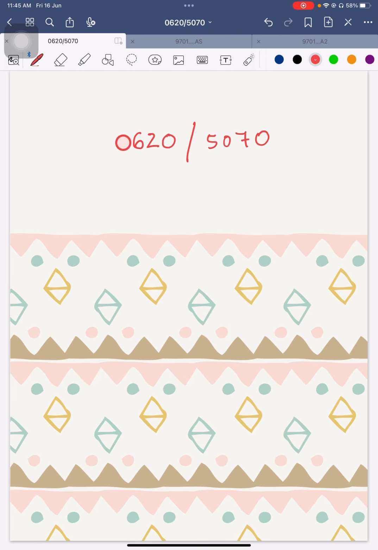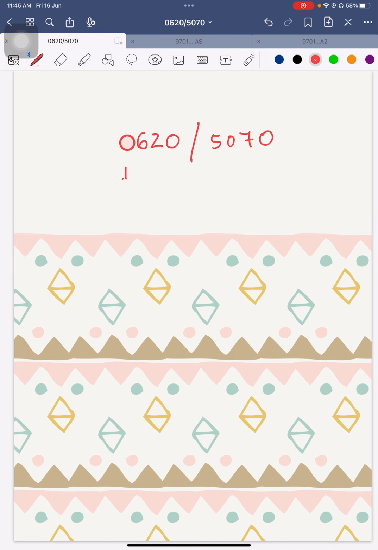Guys, both 0620 and 5070 are dealing with chemistry, Cambridge boards. So 0620 is related to IGCSE and 5070 is related to the GCE Chemistry code. I'm writing here very clearly that 0620 is related to IGCSE, whereas 5070 is related to GCE.